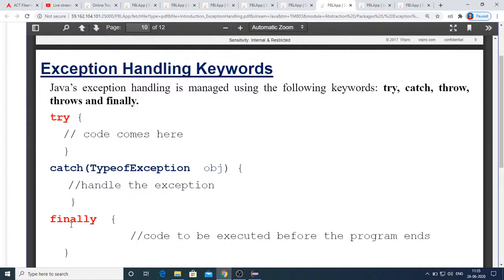In the normal flow of execution, generally you will be closing the connection as well as the statement at the end. That means when your program is about to finish, in the last statements you will include the close of the database connection and the close of the statement object.